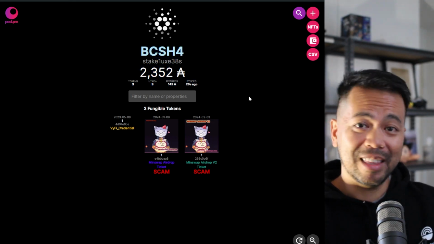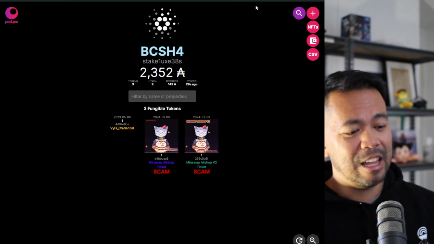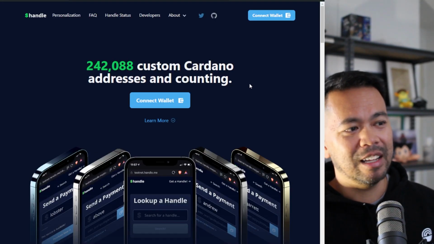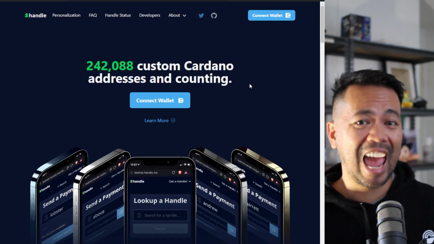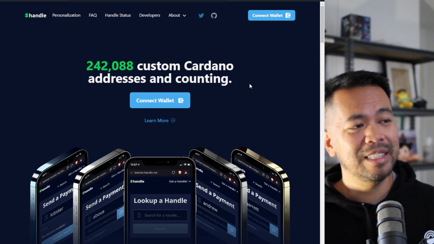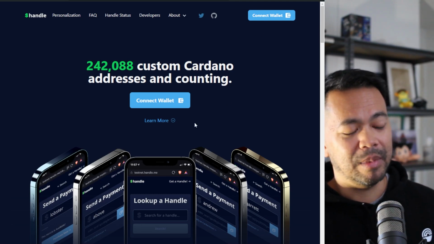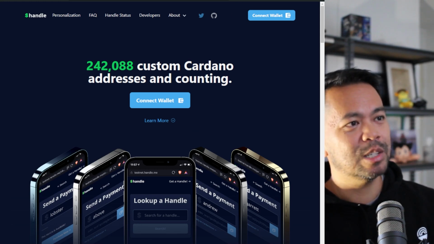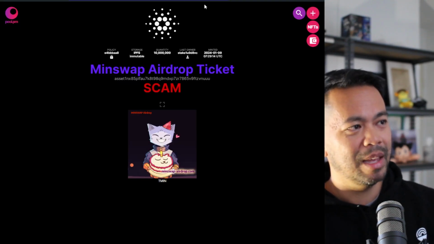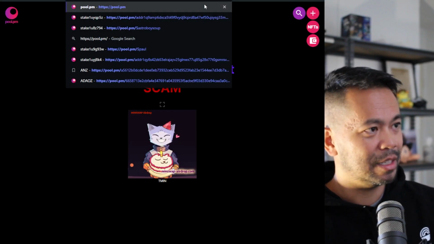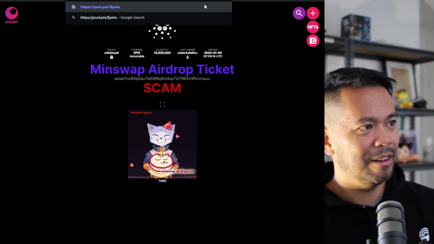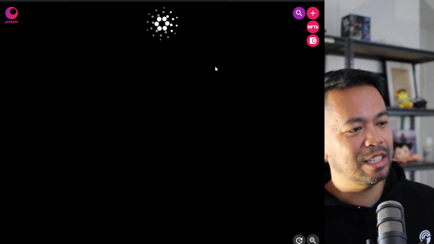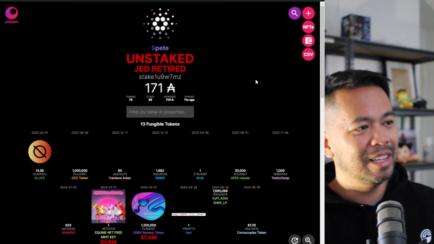Now, you can make this experience a little bit nicer if you had something such as this. This is a handle, or an ADA Handle. This is a customized string for your particular wallet. So I've got one here. Let me just pull up mine. I can go to Pool.pm and I'll just type mine in. So it's $Pete, press enter, and it will load up everything that's in my wallet.